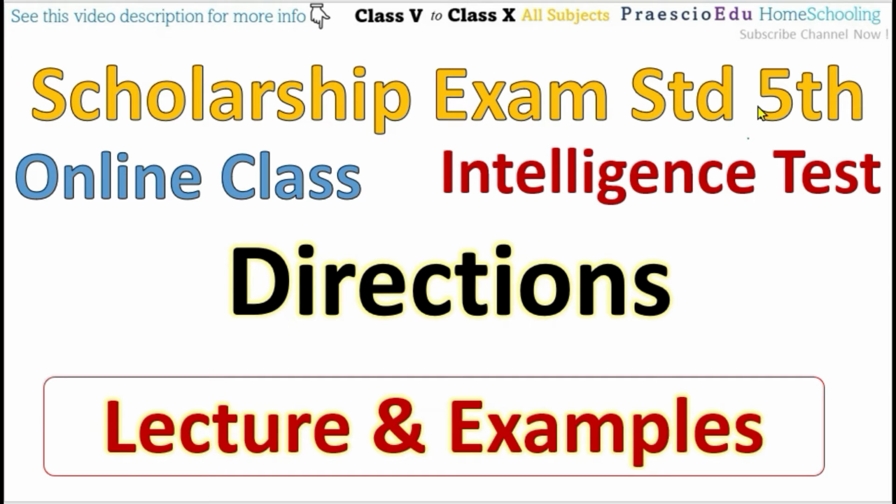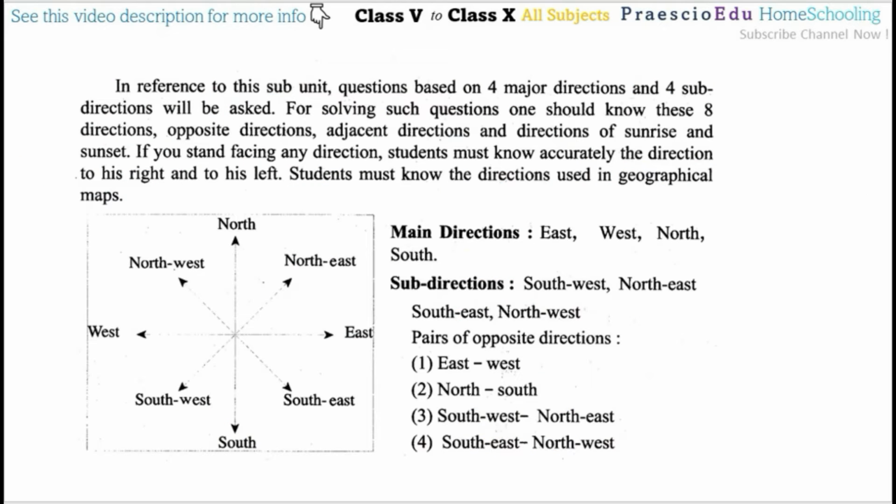This is a scholarship exam, standard 5th online class, subject intelligence test, and the topic is directions. So directions means we know the directions. There are four main directions: east, west, then south and north. So related to the directions, this is the topic.